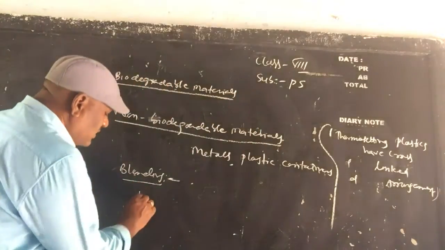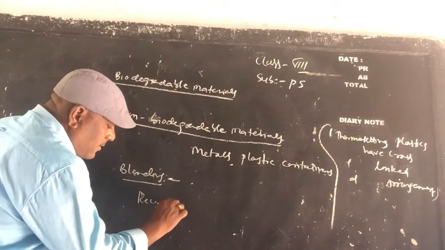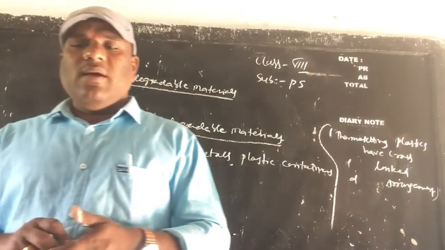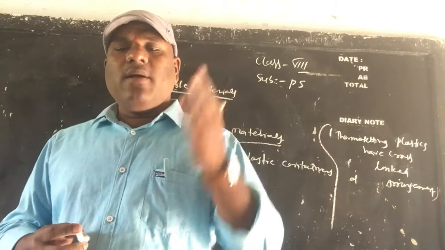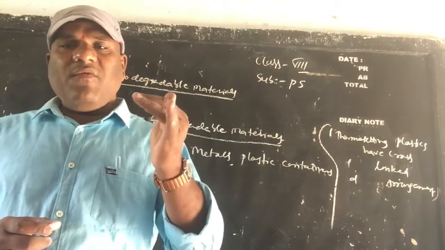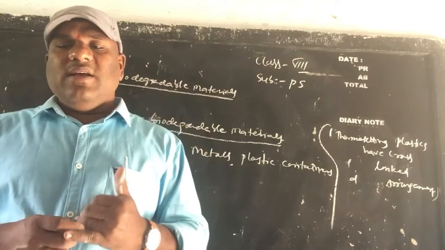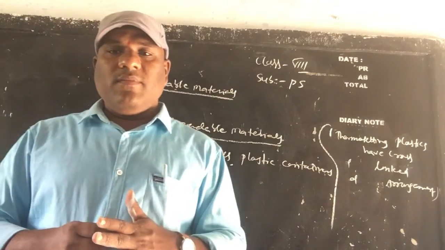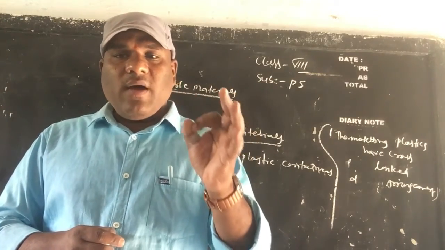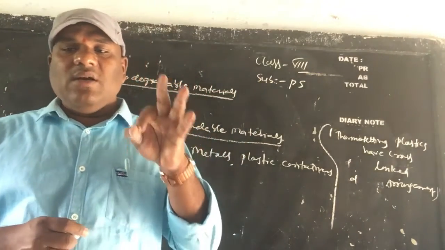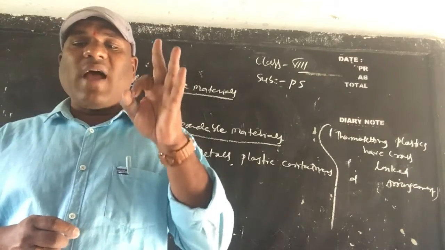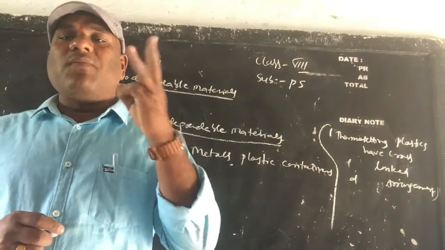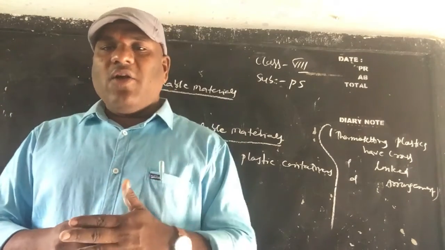Next one, children, recycling. Recycling means the method of obtaining materials from which the original products were made. There are 3 steps, the 3R principles, that I will tell you later.